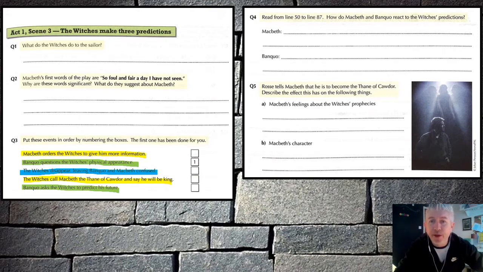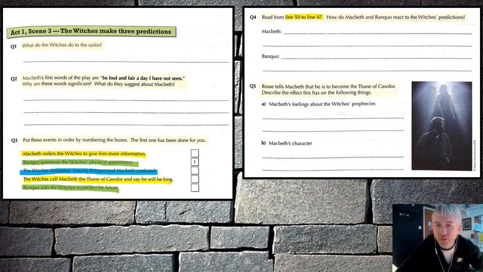Question 4, read from line 50 to line 87. Now again, you need to go into the accompanying document which has got the script in it, and have a look at that bit. The question is, how do Macbeth and Banquo react to the witches' predictions? So 2 different men in the question. What are their reactions to the predictions like? Okay. Again, check the part of the script, those 37 lines or so.